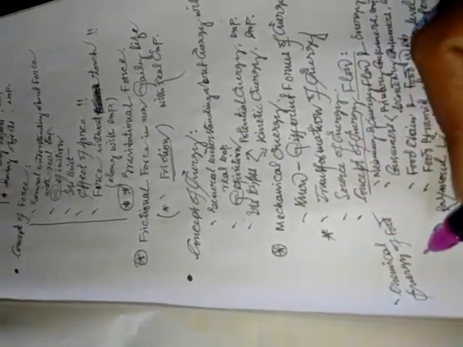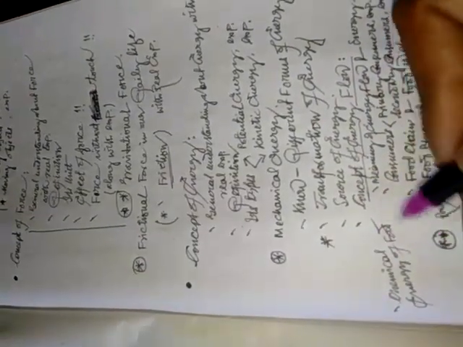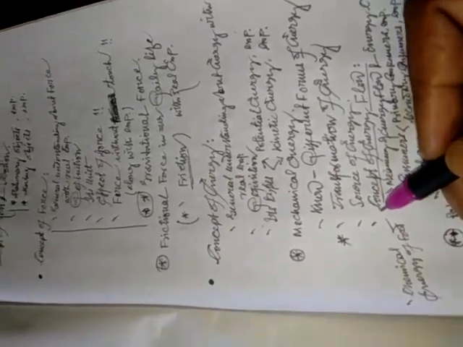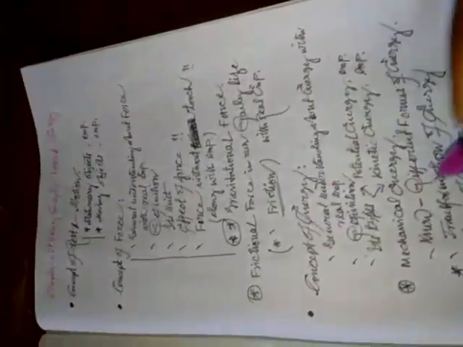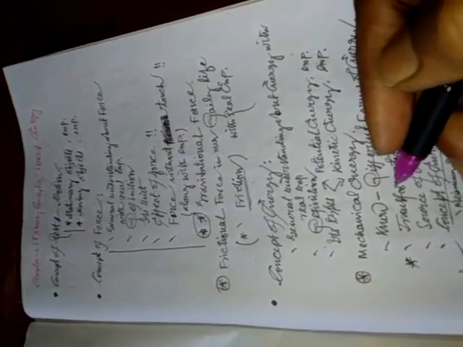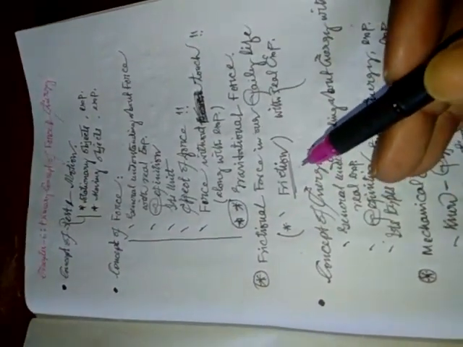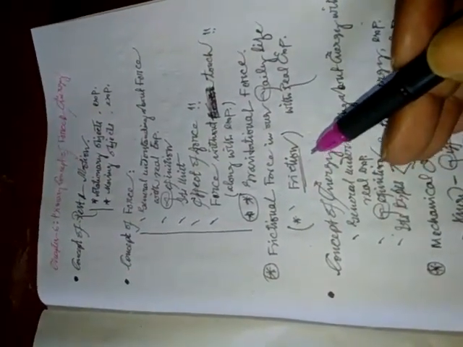and the last topic of this chapter is the chemical energy of food. So what is the meaning of the chemical energy of food, we will learn. So these are the topics of the chapter number 6, primary concept of force and energy.